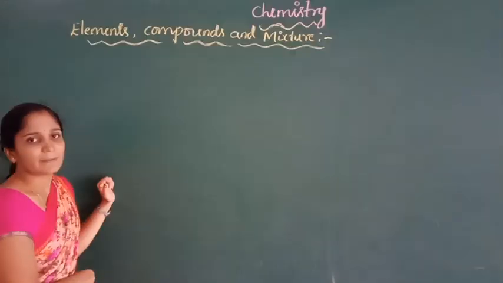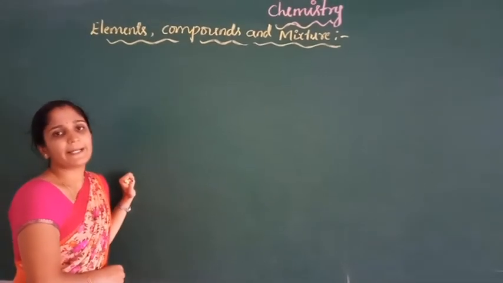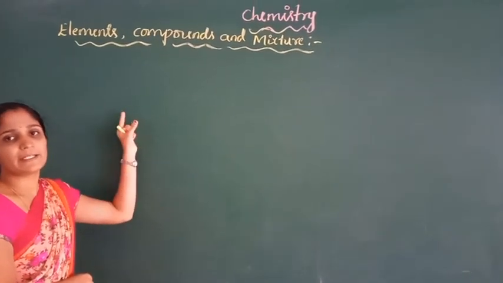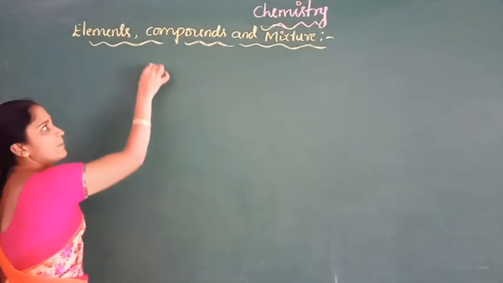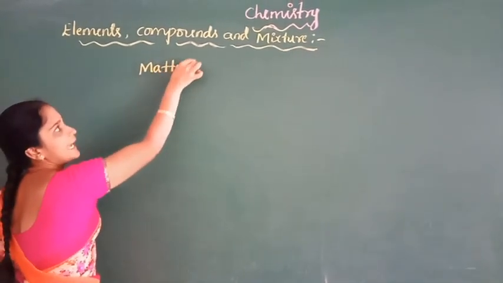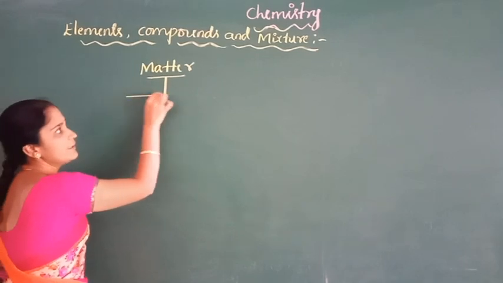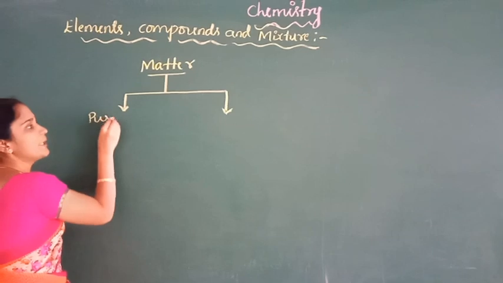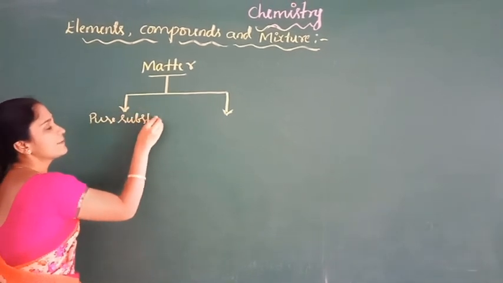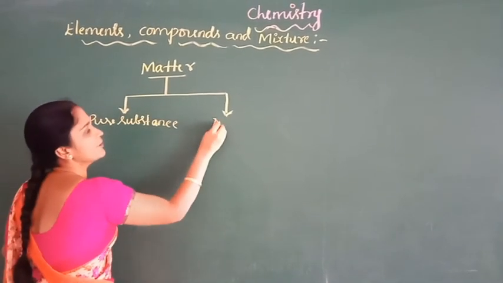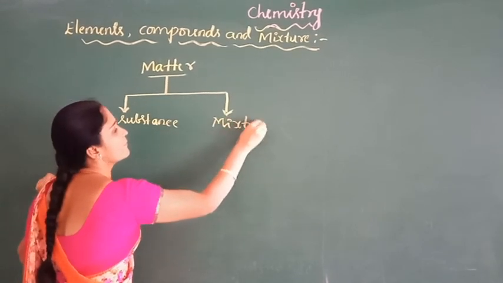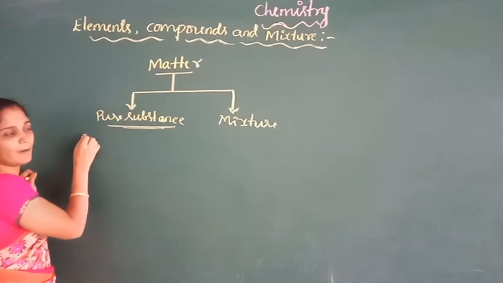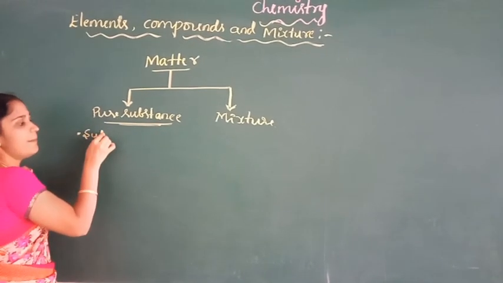So what is matter? Anything that has mass and occupies space is called matter. Based on the chemical composition, matter can be classified into two types, that is pure substance and mixture. So what is pure substance? Pure substance is the substance made up of only one kind of matter.